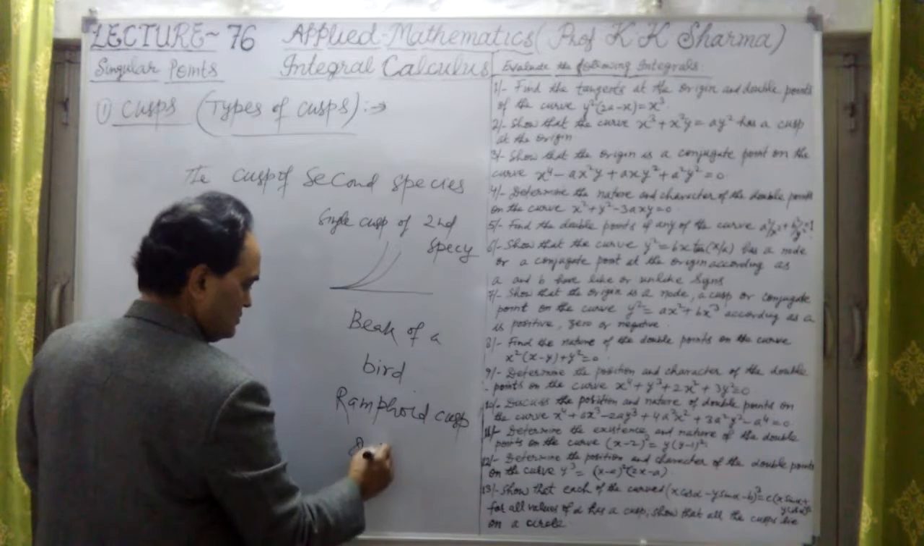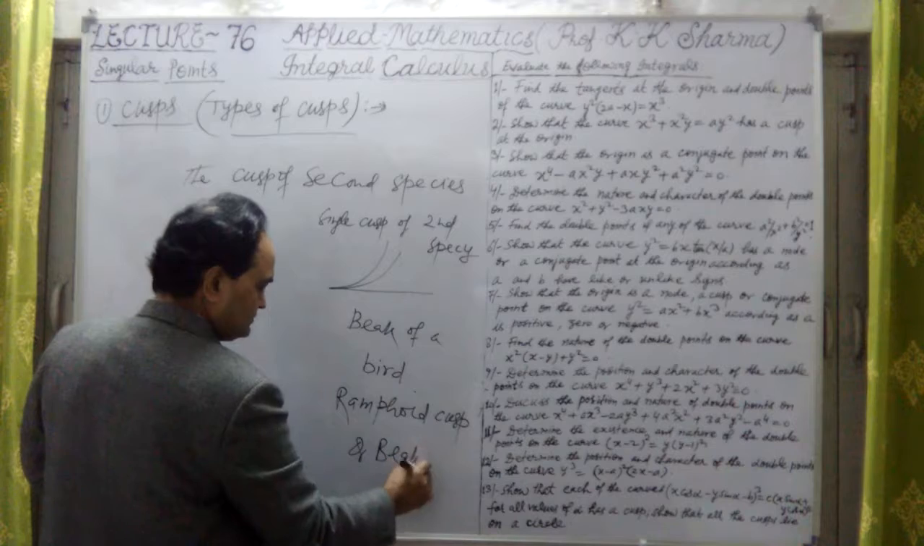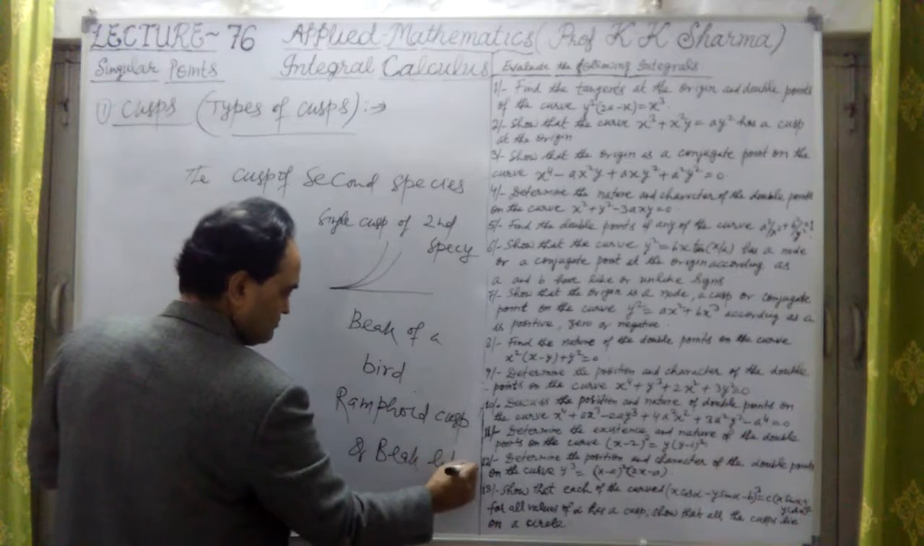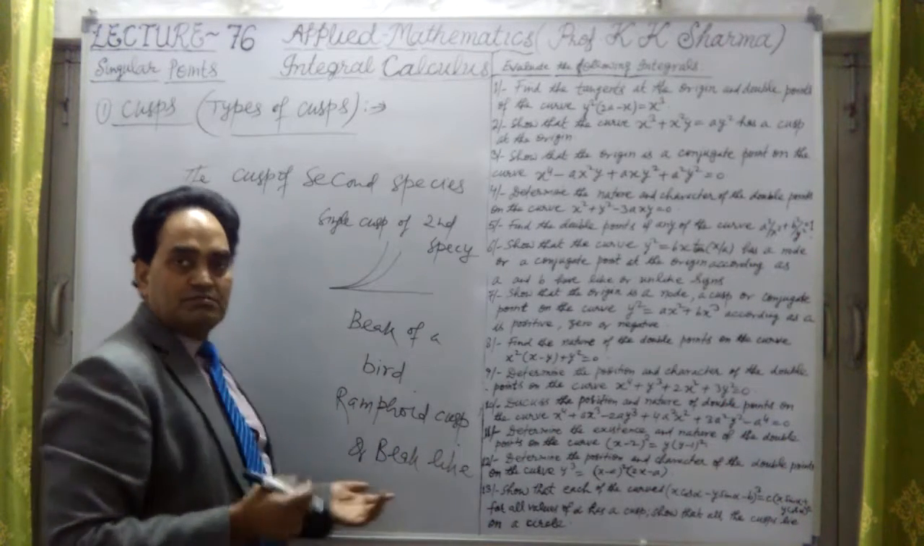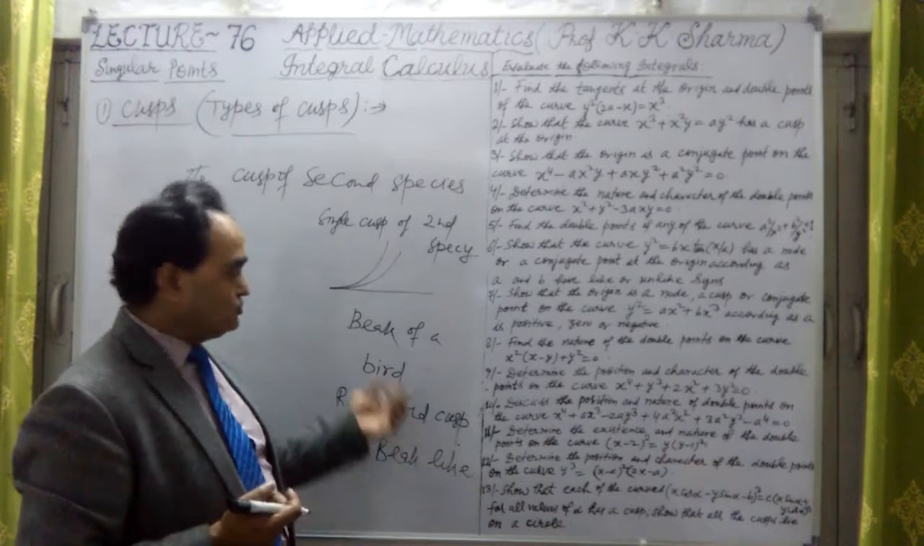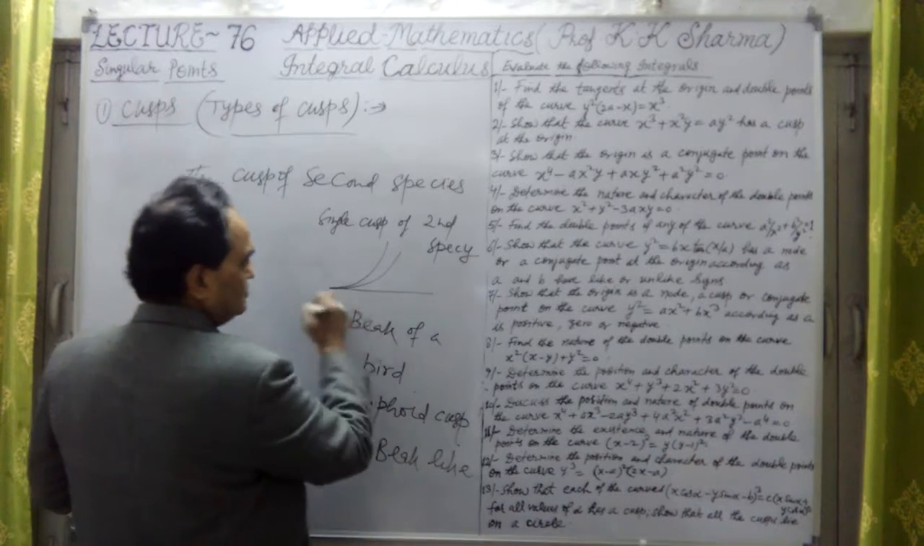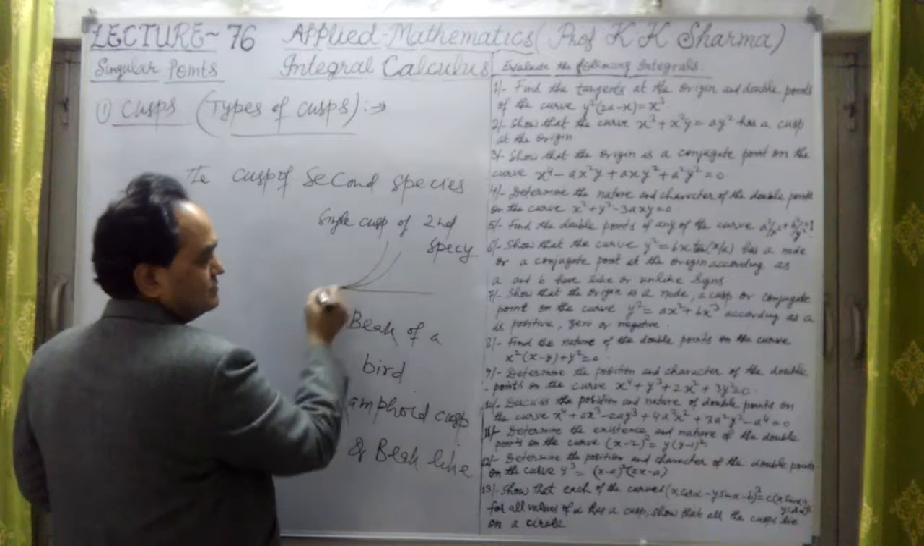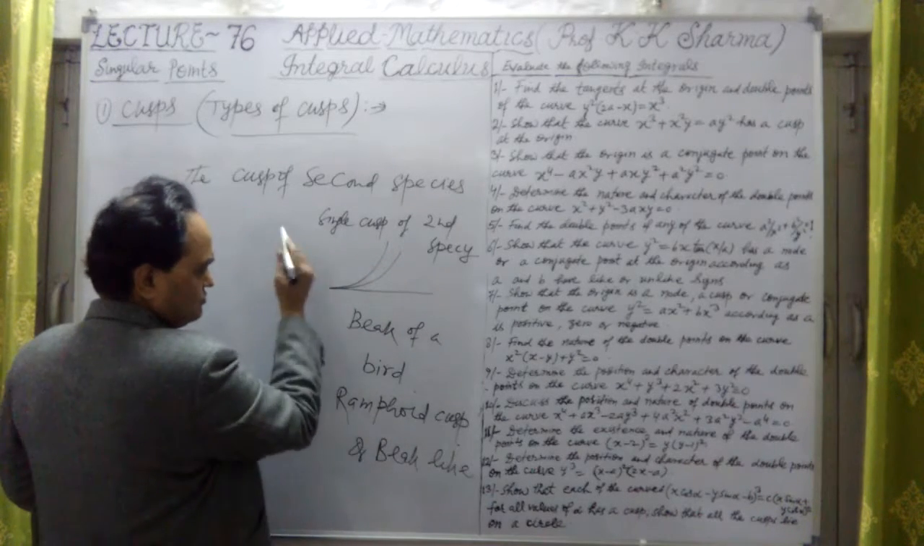or beak-like cusp. Beak means beak of a bird. Okay, so beak of a bird that we know about. So this is a beak of a bird. Okay, with double one, that is